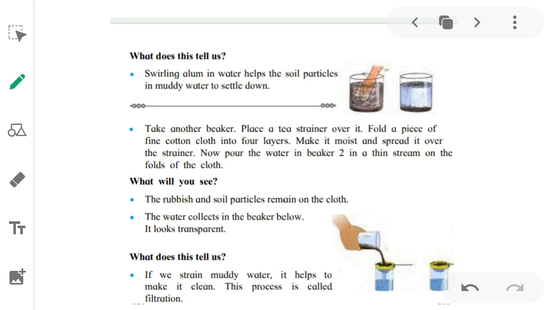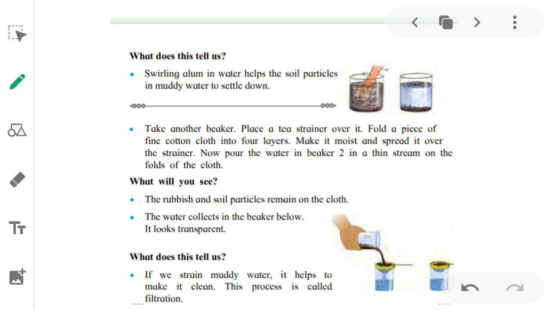So what will you see? The rubbish and soil particles remain on the cloth. What was the rubbish in the water? Twigs and straw and some mud particles. The rubbish and soil particles remain on the cloth. The water collects in the beaker below. It looks transparent. So what do we derive from this? If we strain muddy water, it helps to make it clean.